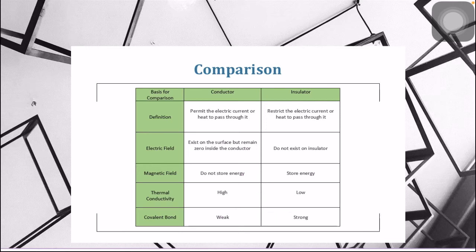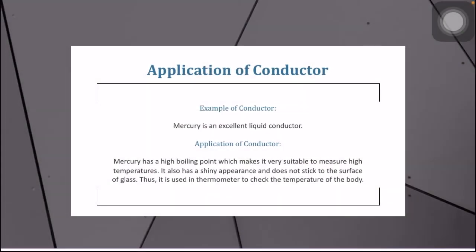Next, thermal conductivity. Thermal conductivity is actually the property of the material which allows the heat to pass through it without any obstruction. For the comparison, the thermal conductivity of the conductor is high, whereas the thermal conductivity of the insulator is low. Last, covalent bond. Covalent bond is the chemical bond between the atoms which involve the sharing of electrons. For the comparison, the covalent bond between the atoms of a conductor is very weak, whereas in an insulator it is very strong.